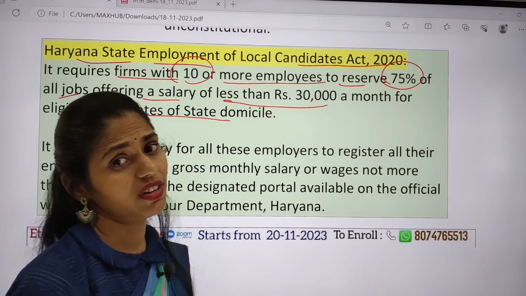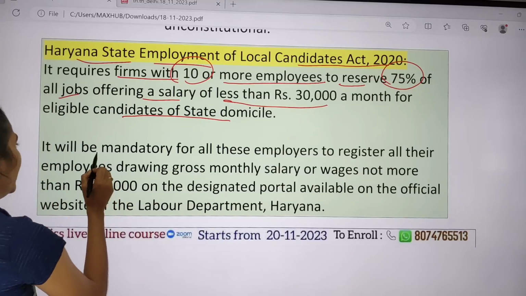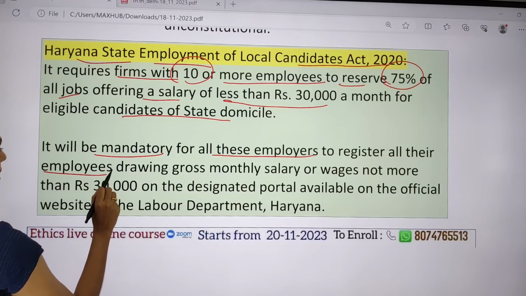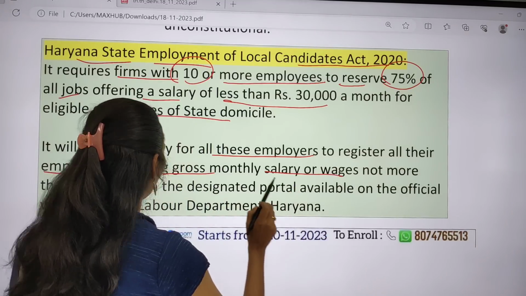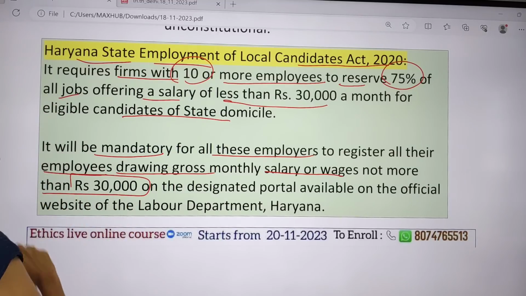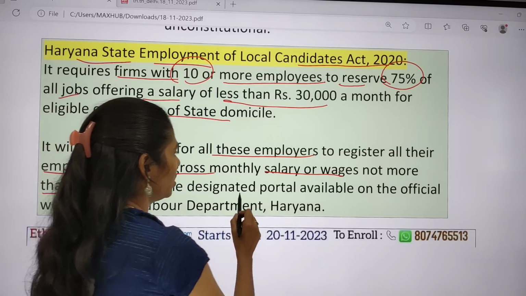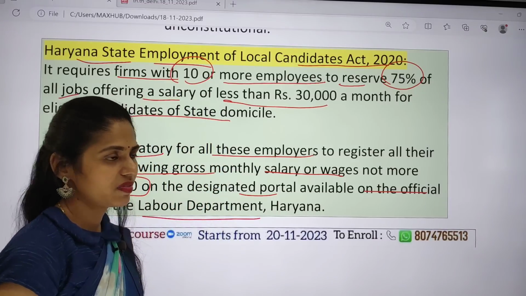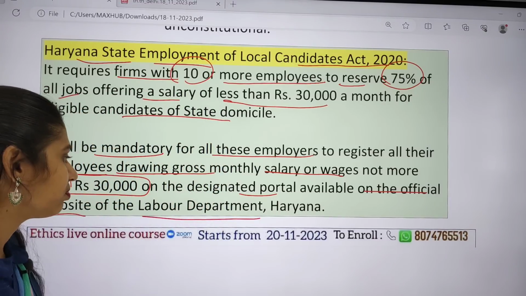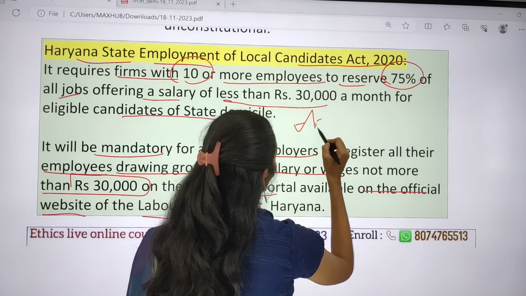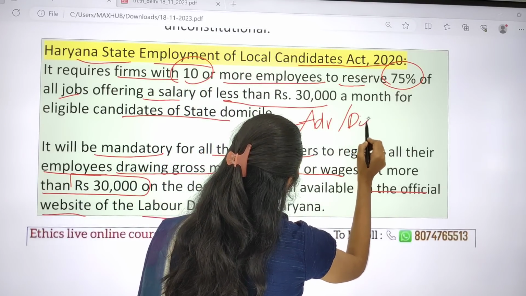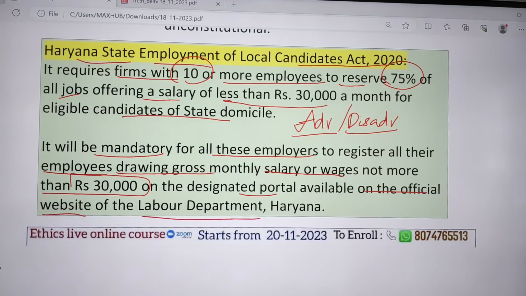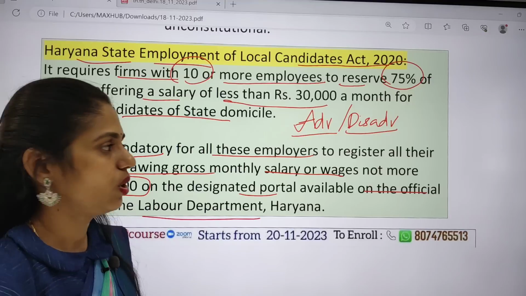and the reservation is 75%, and it will be mandatory for all these employers to register all their employees drawing gross monthly salary or wages of not more than rupees 30,000 on the designated portal available on the official website of the Labour Department, Haryana. So this is about this act. Please let me know what are the advantages and disadvantages of this law in the comment box.